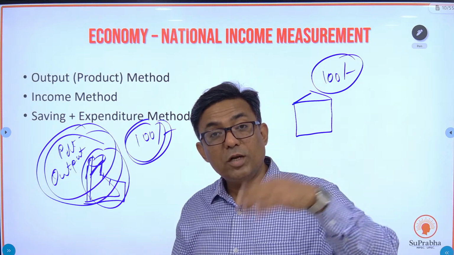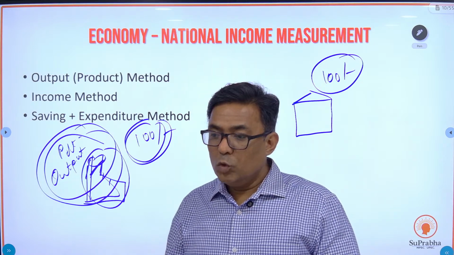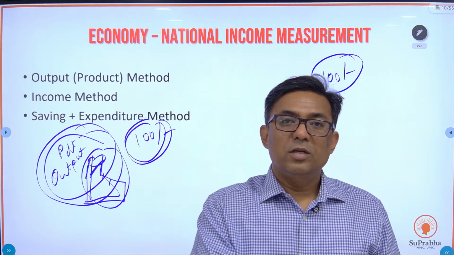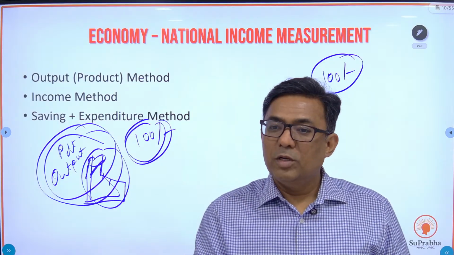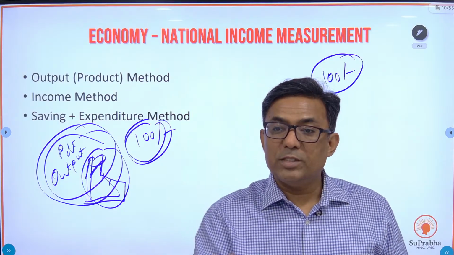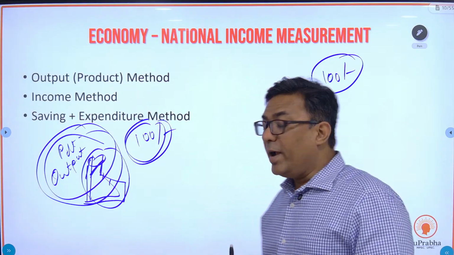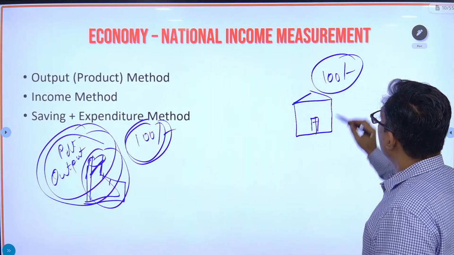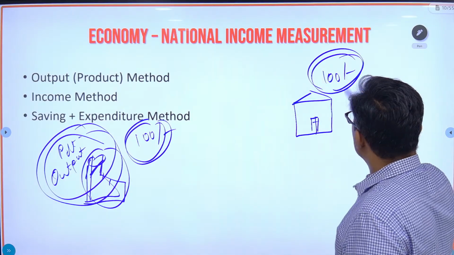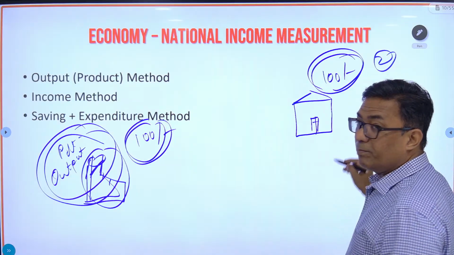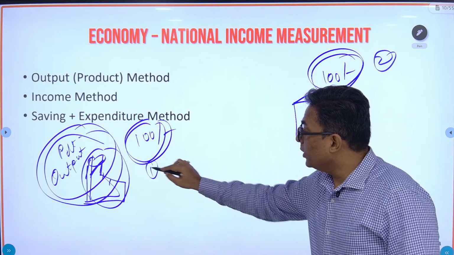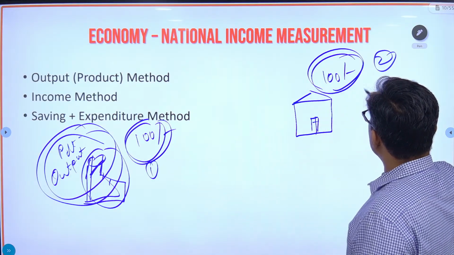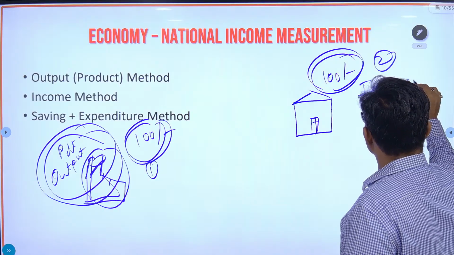But if you want to use another method, income method, so you go to each and every person in this country, in this classroom, कि बाबा तुमने क्या क्या सप्लाई किया, आपको कितना पैसा मिला. So if you add up the income of all the people in the country, again it is going to be 100 rupees. So this is the second way of calculating. Okay, this is one way, output method. The second way of calculating is the income method.